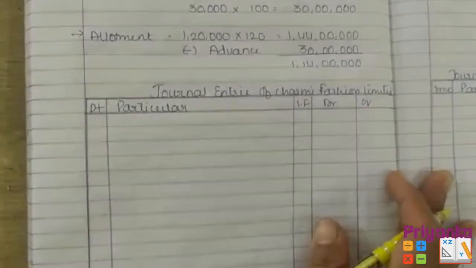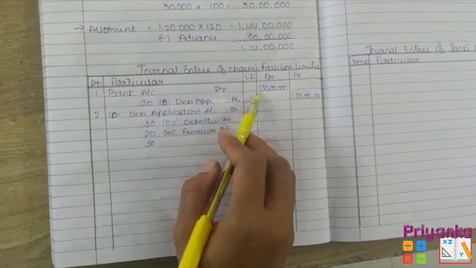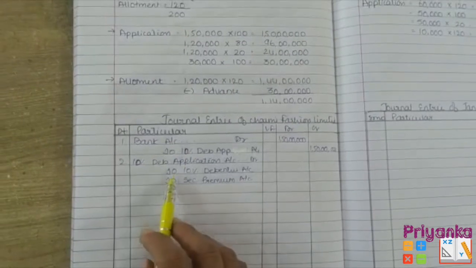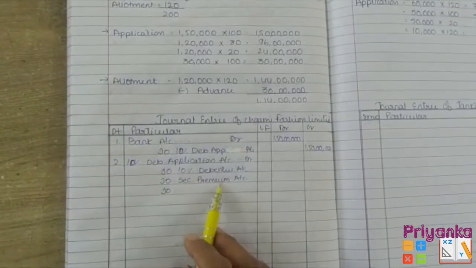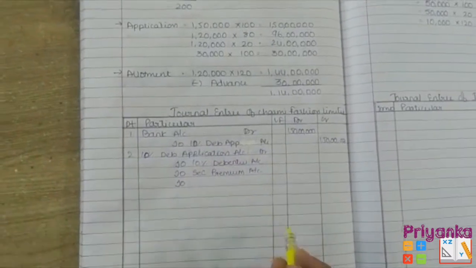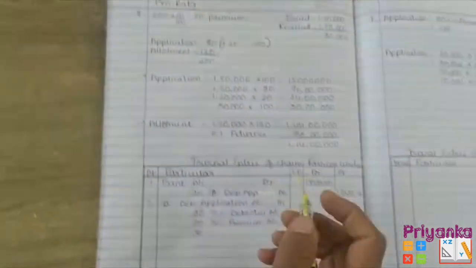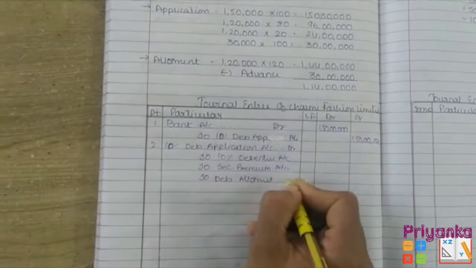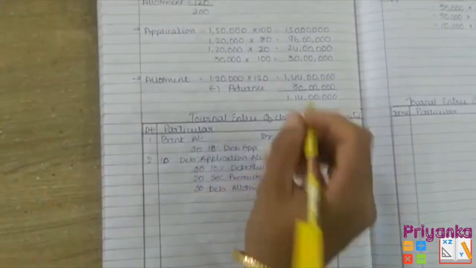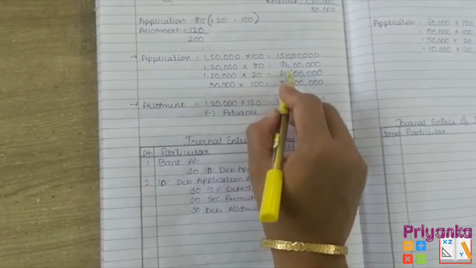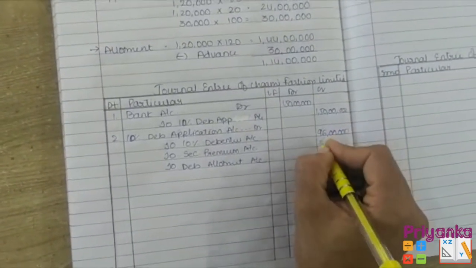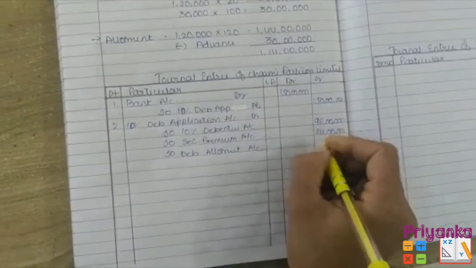Now I'll show you how the entry will be passed for the solution of question number 8. Bank account debited, debenture application, where I took 1 crore 50 lakh as per the calculation, and in the next entry, application to 10% debenture, securities premium. The excess, which normally we used to reject, in the time of pro rata we have to pass into the debenture allotment account. The money has been adjusted over here. Now here the 10% debenture, where we'll multiply 1,20,000 into 80, will be 96 lakh, premium will be 24 and the excess is 30.